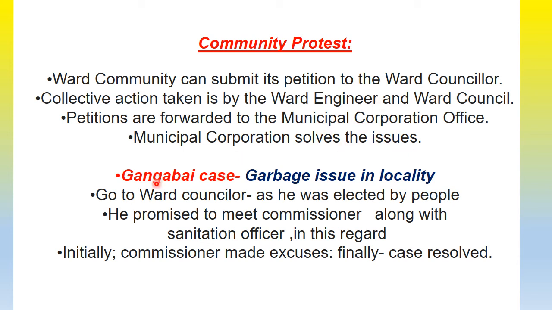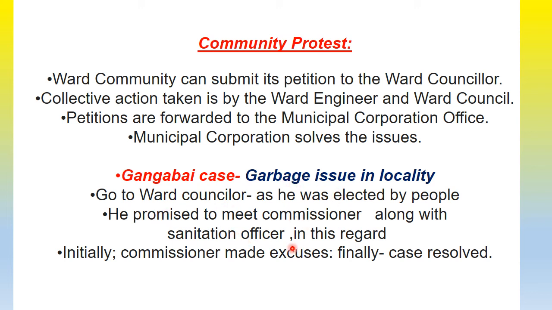Now the Gangabai case, which is given in your textbook, talks about community protest. They were facing a garbage issue in their locality. Gangabai said, because the ward councillor has been elected by the people, we will go and take our problem to him. The ward councillor, after listening, promised to meet the commissioner along with the sanitation officer.